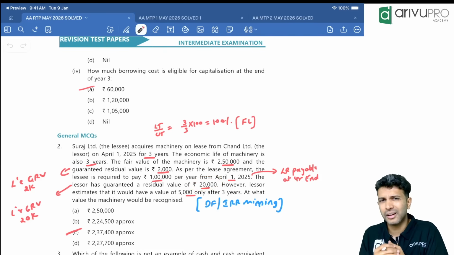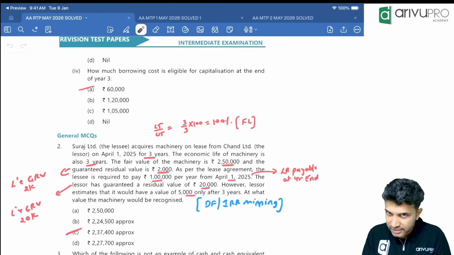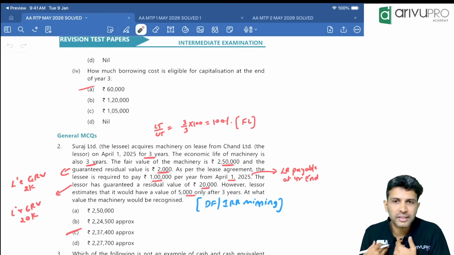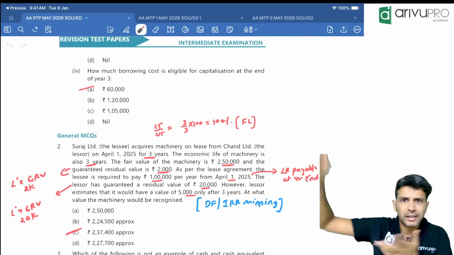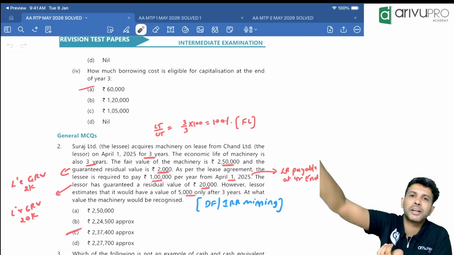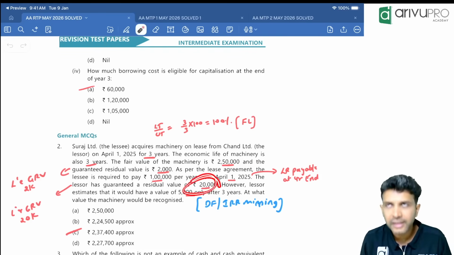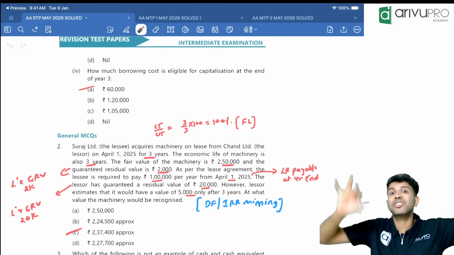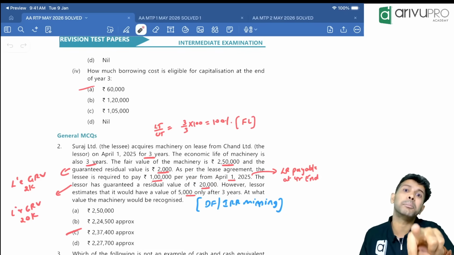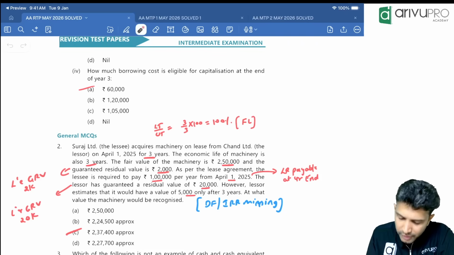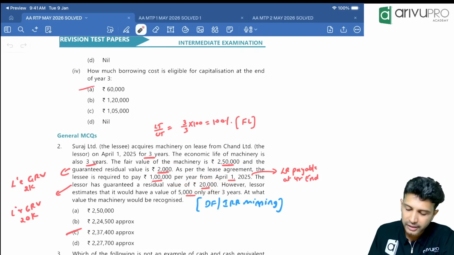Because lessor, no, people can get guarantee from lessee also, from a third party also. Possible, no? The lessor, rather, the owner of the asset can take the guarantee from lessee also. He can take the guarantee from a third party also, right? That possible, because lessor might tell the third party, I will sell you the asset, give me a guarantee or give me the price. So hence, lessor can take the guarantee from the lessee as well as a third party. So hence, lessor and lessee ka guaranteed residual value can be same. It may not be same also. So whenever you're doing lessee ka calculation, GRV is 2,000 here. Whenever you do calculation from lessor angle, it is 20,000 here.